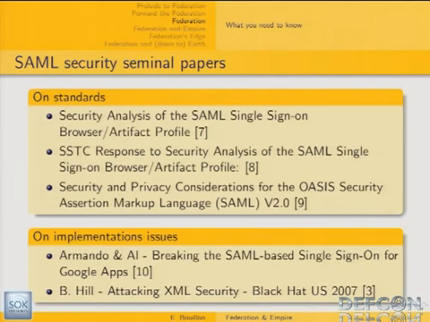Just to be complete, I've added a list of what I consider important previous security studies on that domain. Some security issues have already been discovered regarding SAML, either regarding the SAML standards themselves or regarding some SAML implementations.